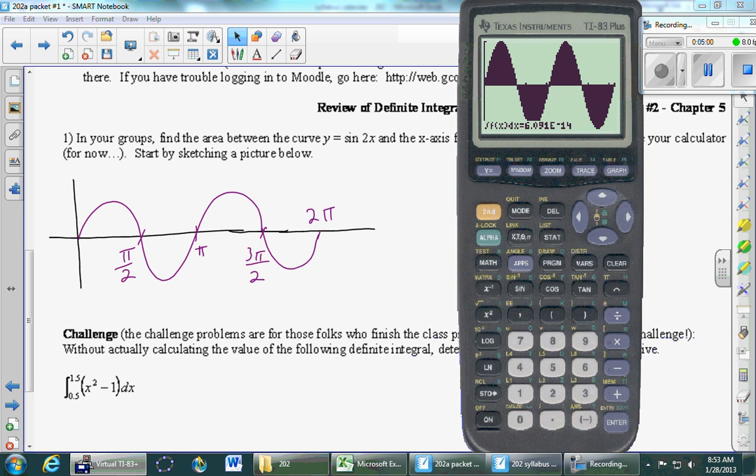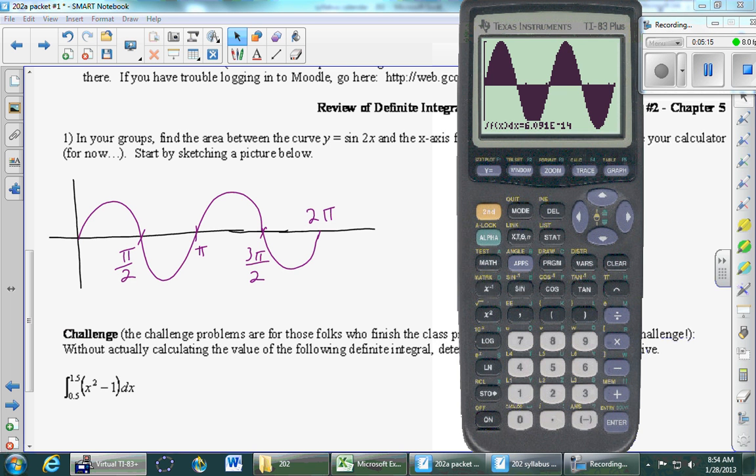where? From 0 to pi over 2, and then 4 of them, right? So that might be the best way to go. So if you integrate 0 to pi over 2, you get a nice number. How much is the area of one hump? It's 1. So the area of all the humps is 4, okay?